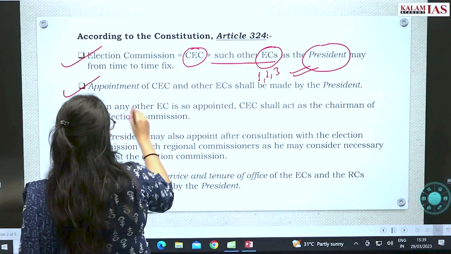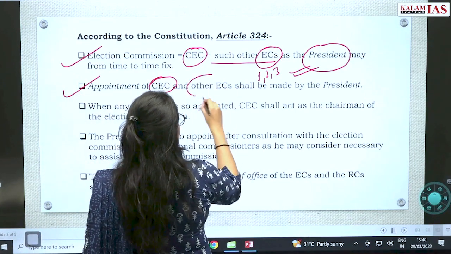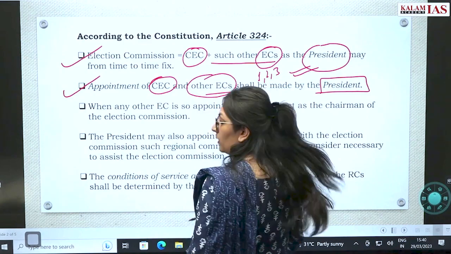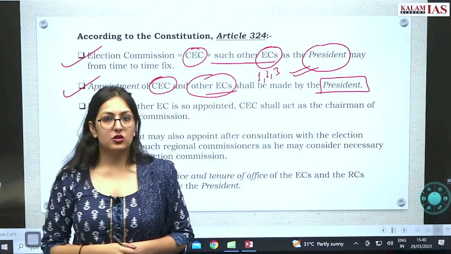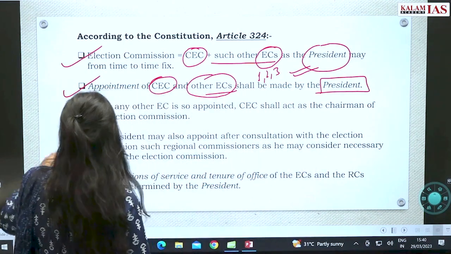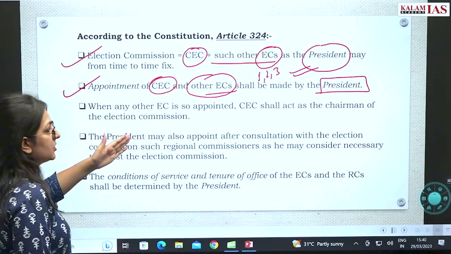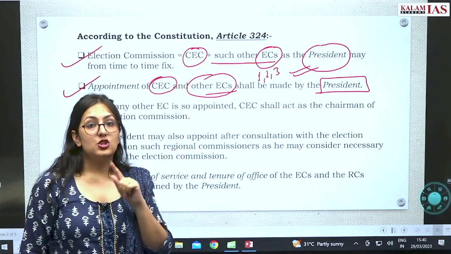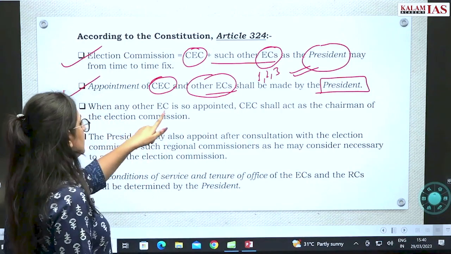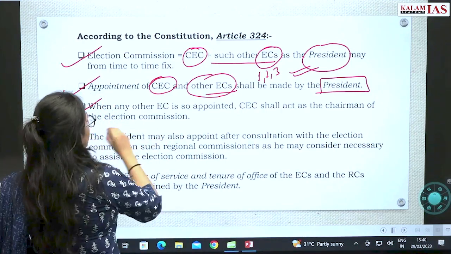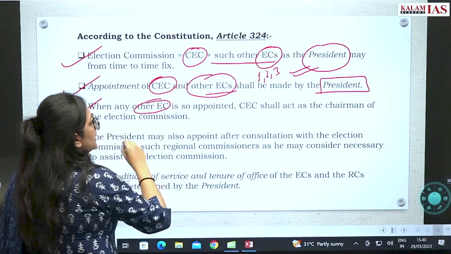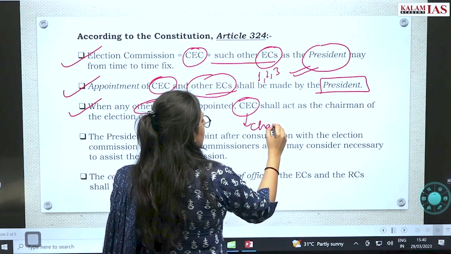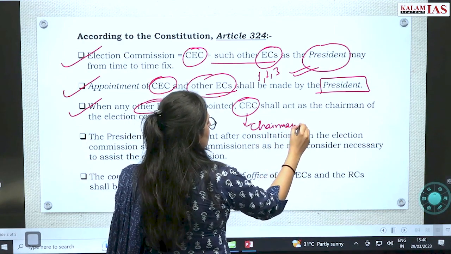Then the appointment of the Chief Election Commissioner and the election commissioners shall be made by the President of India. This is mentioned in the Constitution of India. Then, when any other election commissioner is appointed, the Chief Election Commissioner acts as the chairman of the election commission.